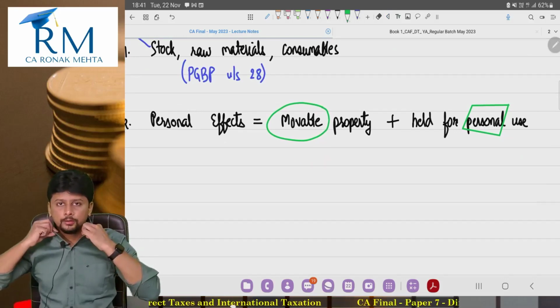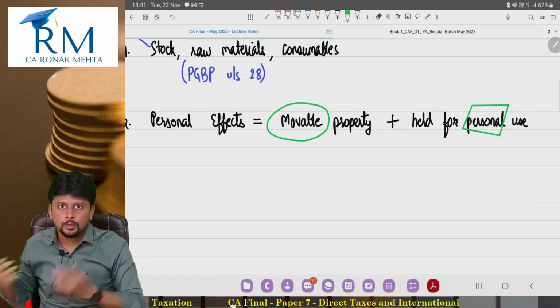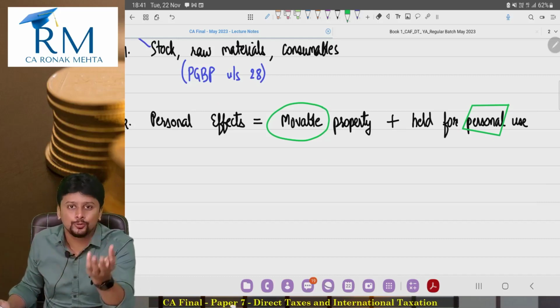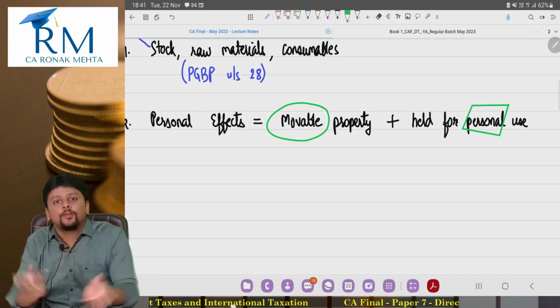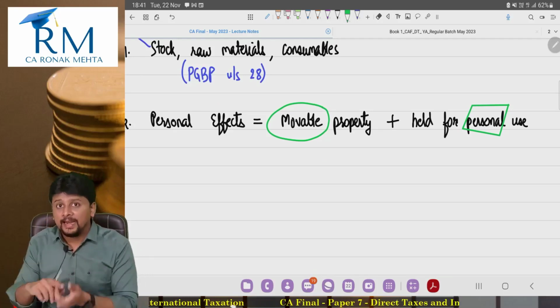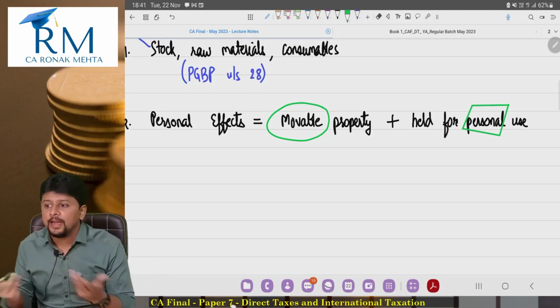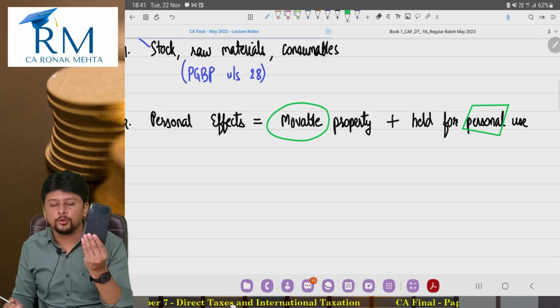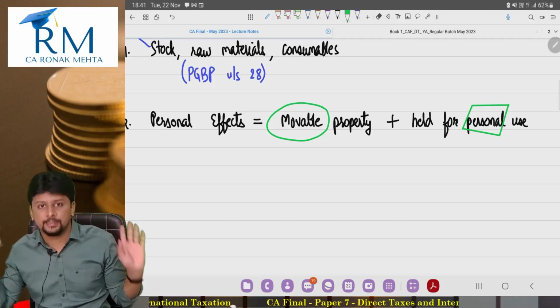This shirt, movable property held for personal use. But if I sell this shirt and assume somebody buys the shirt also and assume I earn some profit also, this shirt is not a capital asset because it is movable held for personal use. My mobile phone, movable held for personal use, not a capital asset.